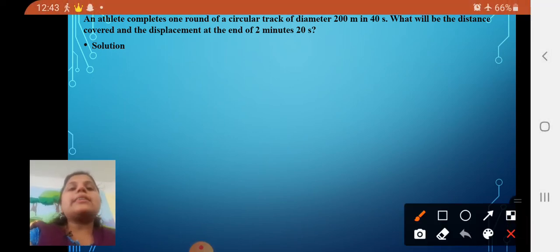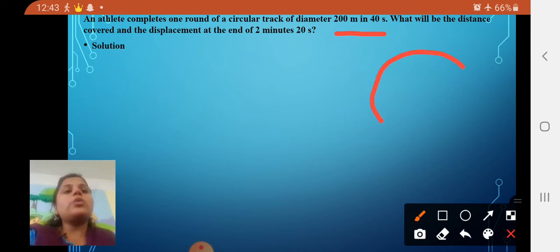Just read it. An athlete completes one round of a circular track of diameter 200 meters in 40 seconds. So if you consider one circle, what is the diameter here? It is 200 meters, in 40 seconds.